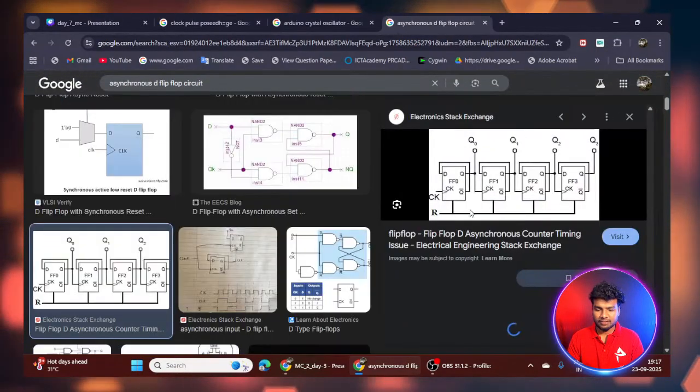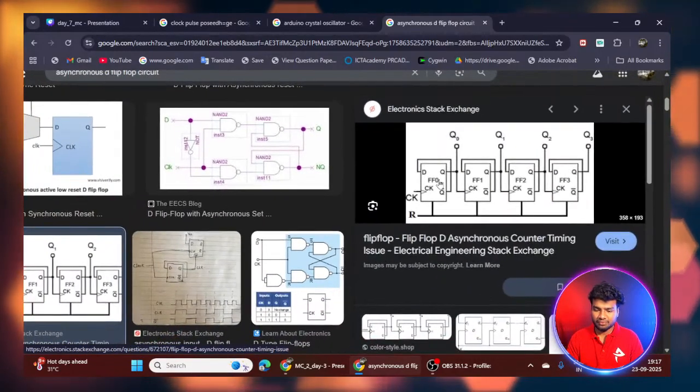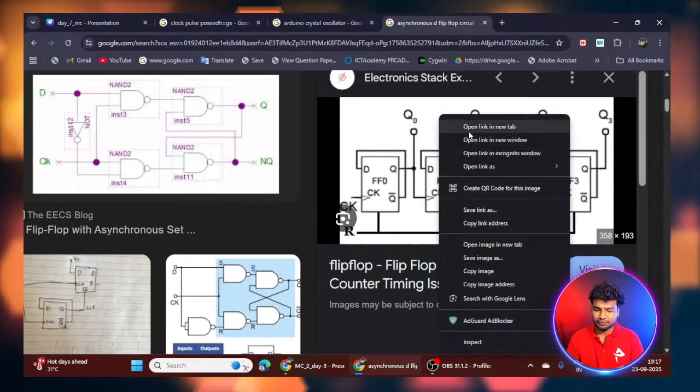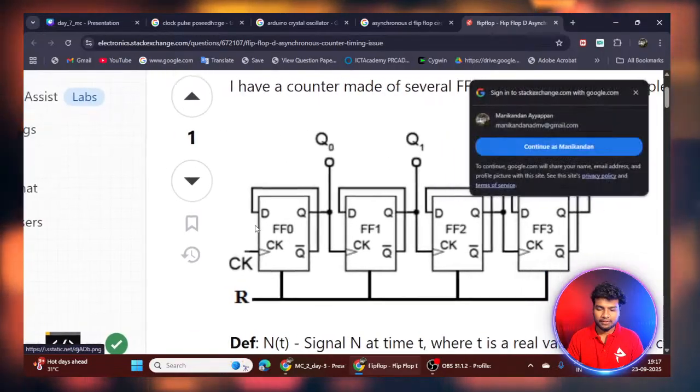You can see, this is one D flip-flop. I think it is visible for you.